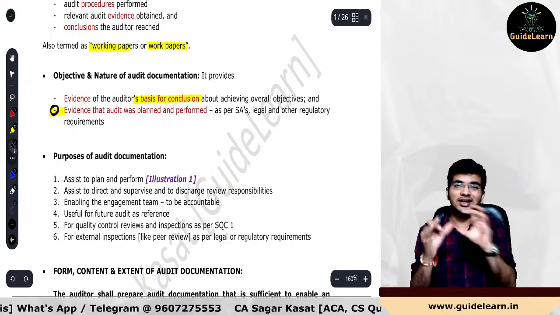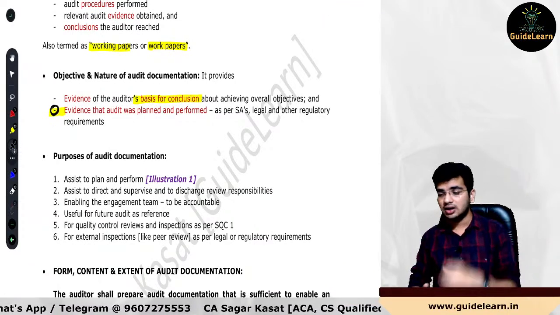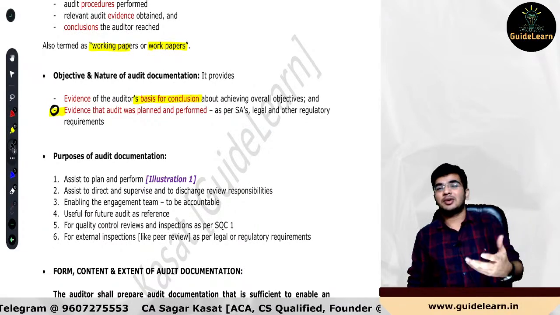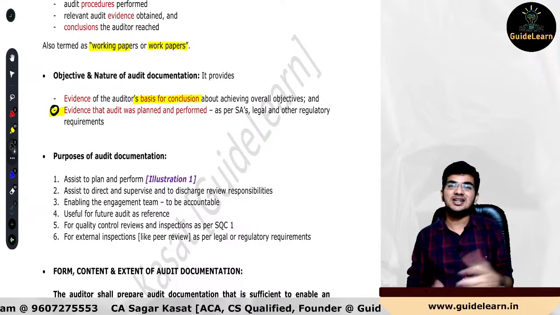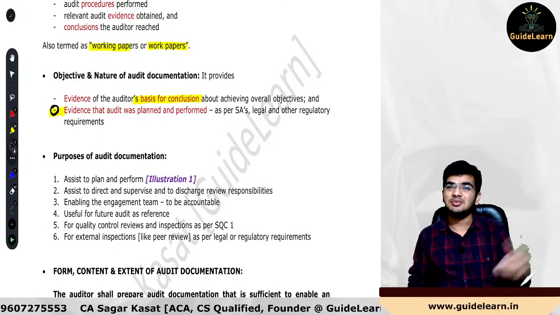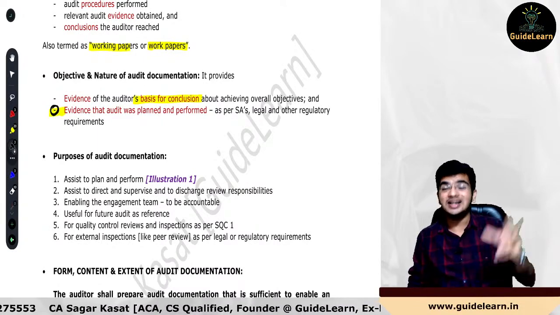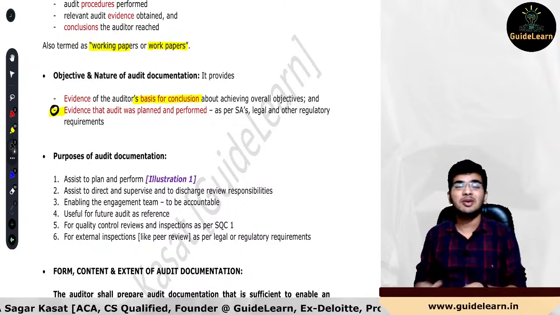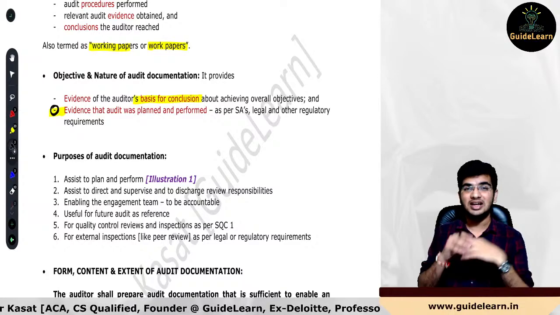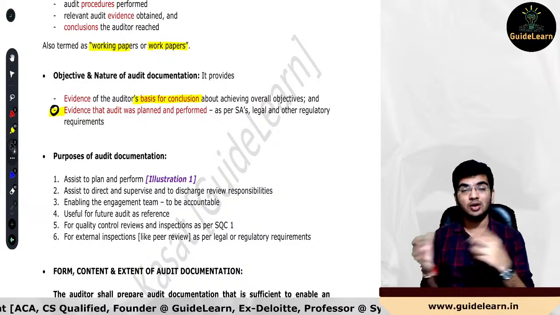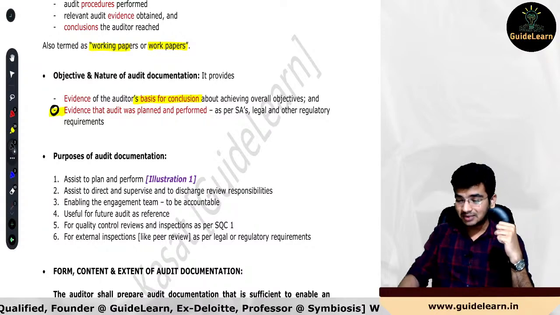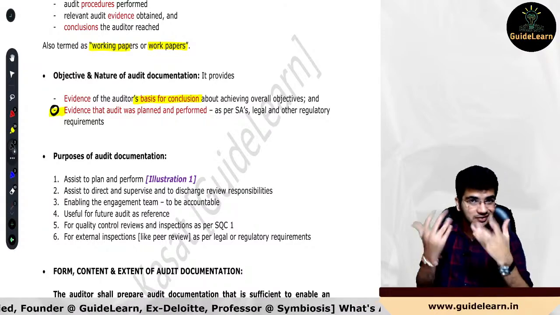Somewhere a kind of case scenario can be there on this ground where the management is blaming that auditor did not perform his duty in accordance with the standards and couldn't identify certain material misstatements or certain fraud which was identified after the audit by the management. So management is blaming that auditor has not performed his duty and he should have contravened the provisions. So now if the management is talking about this, how the auditor will defend in this scenario?